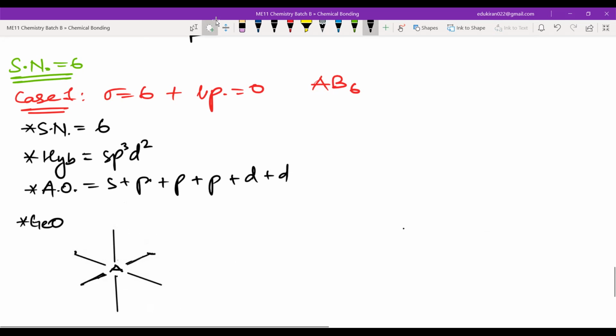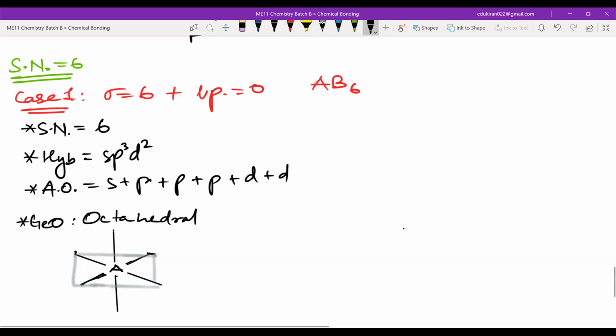Okay, so this is A. Please remember that these are in plane. This is in one plane, and this is above and this is below. So the geometry is known as octahedral.